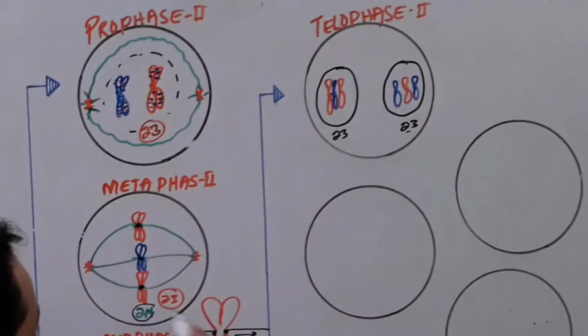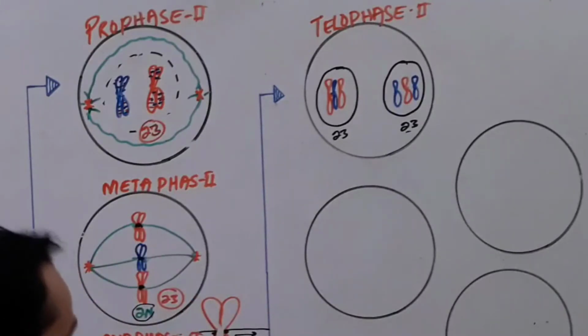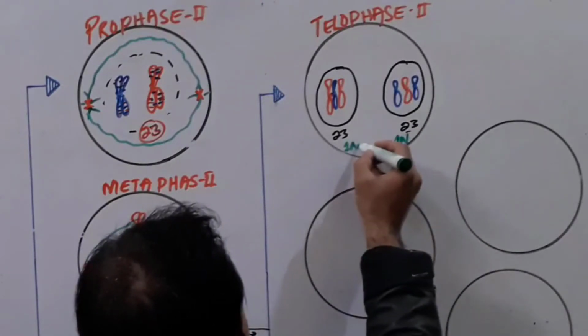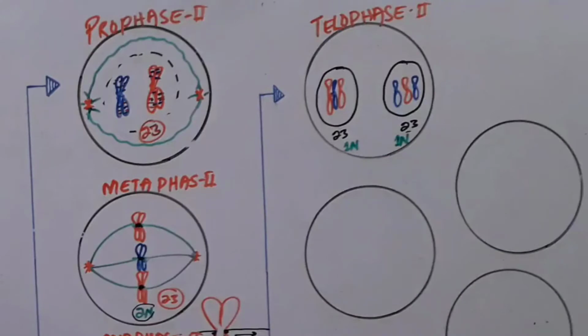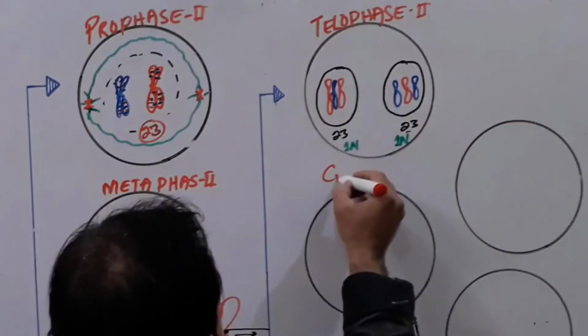But here the chromosome is a double structure having 2n DNA, and when the chromosome becomes like this, it has 1n DNA. So each nucleus received 1n DNA here and 1n DNA here. Clear? So we said telophase is now finished. Then enters the cytokinesis.